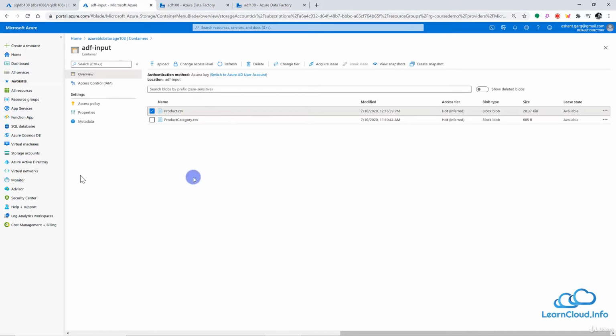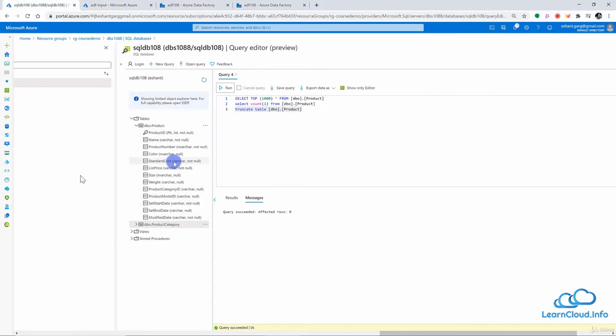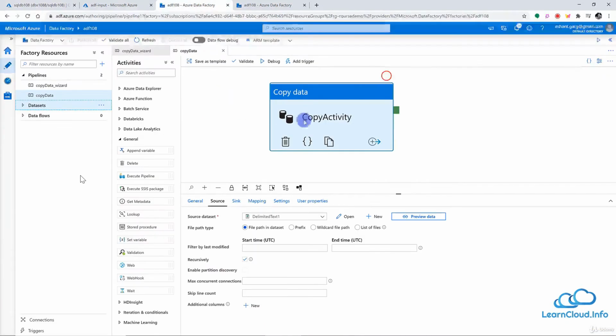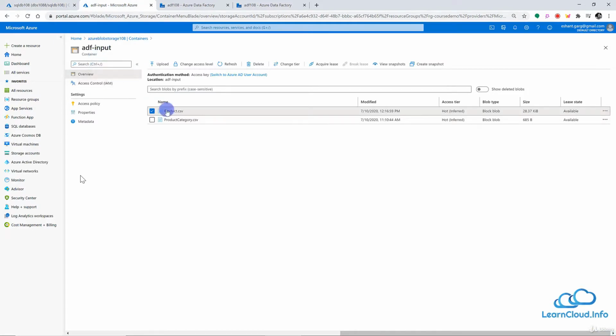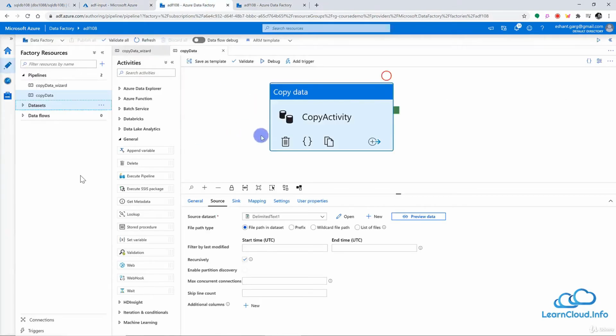And what about not just hundreds of files? Let's say I have hundreds of containers. And what about hundreds of different blob storage accounts? And what if we have hundreds of table names? What about hundreds of databases? What about hundreds of servers? So for each scenario, for each situation, am I going to create a separate activity here, or maybe a separate pipeline? And what if these server names or database names or table names or the storage accounts or containers or this file keep changing? What about the name changes? Am I going to change my pipeline again and again?